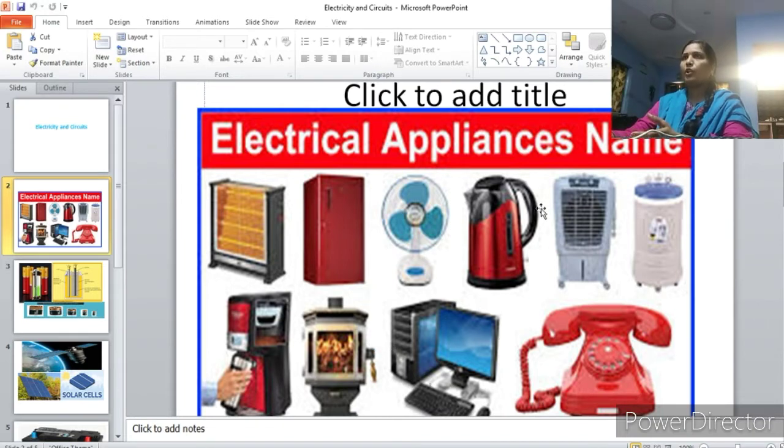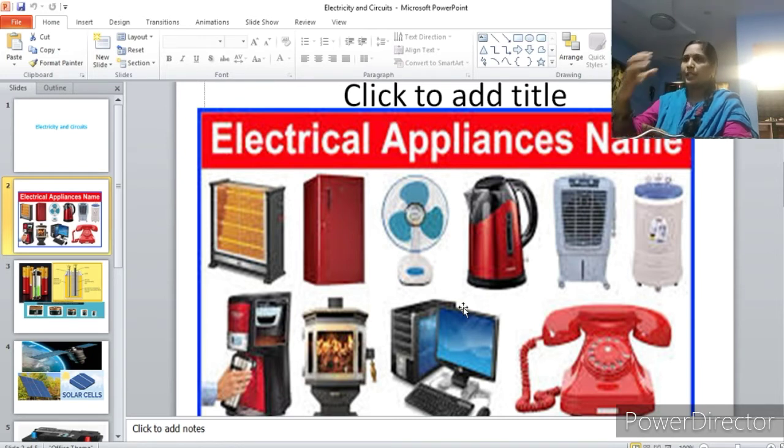So now, how are all these appliances working? Are they all using the same varieties of sources? For example, if you see a torch, it has a light, it glows. Then what is the source? How is the bulb glowing in a torch? Because of the cells which are present inside. So the cells are the sources for the energy. The cells are the sources for the electric current there in the battery.